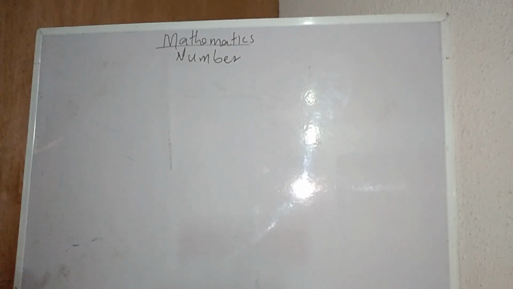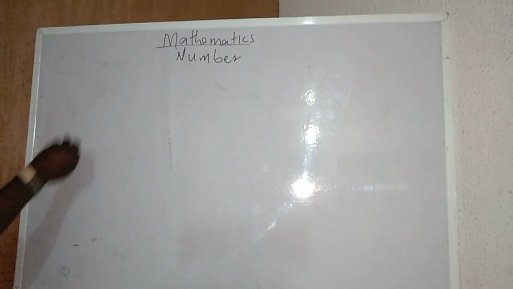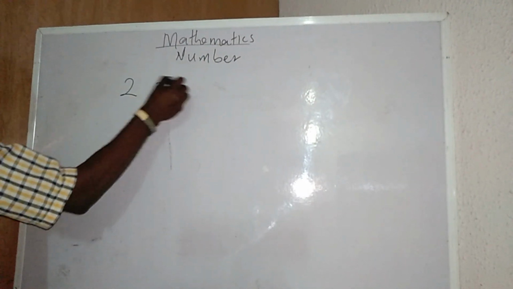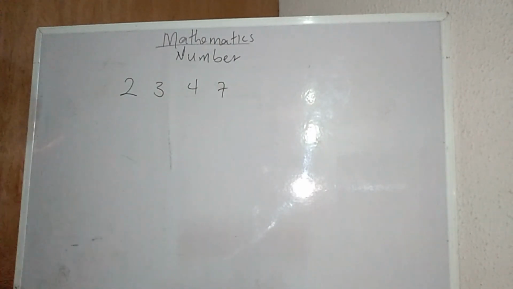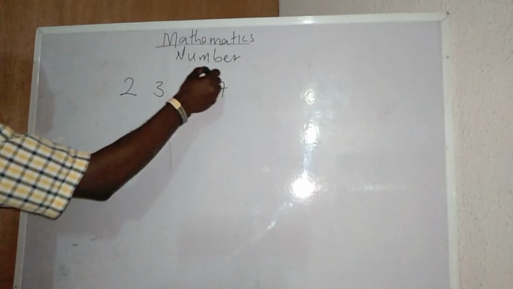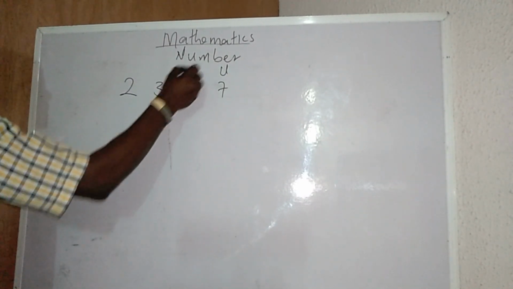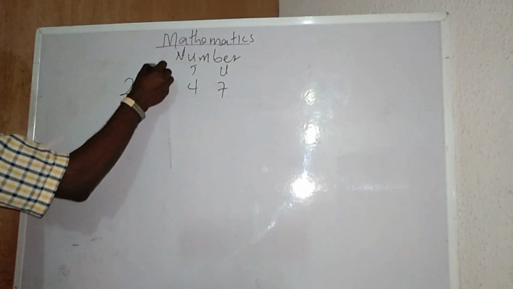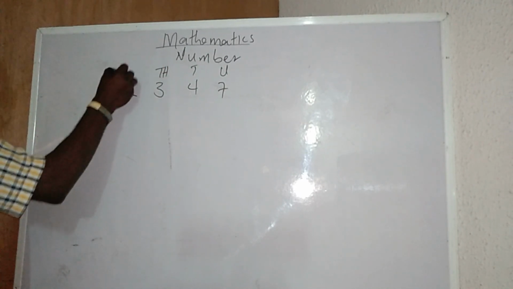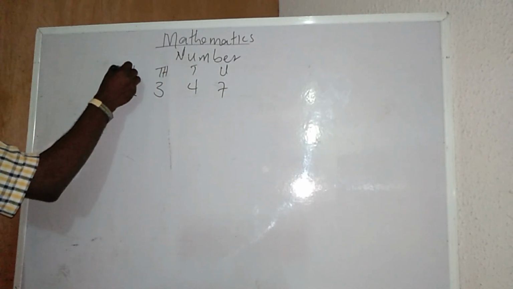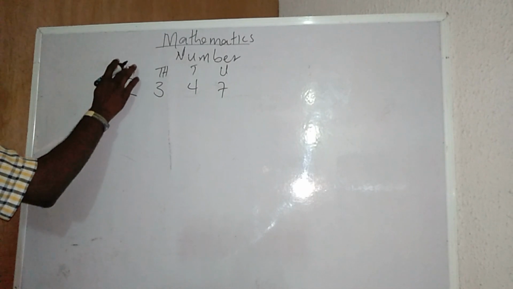But today, I would like us to understand that if I have a number like this, 3, 4, 5, 7, how do I position it? This is a unit. This is a tenth. This is 1,000. And this is 10,000. Please don't forget, this is 10,000.